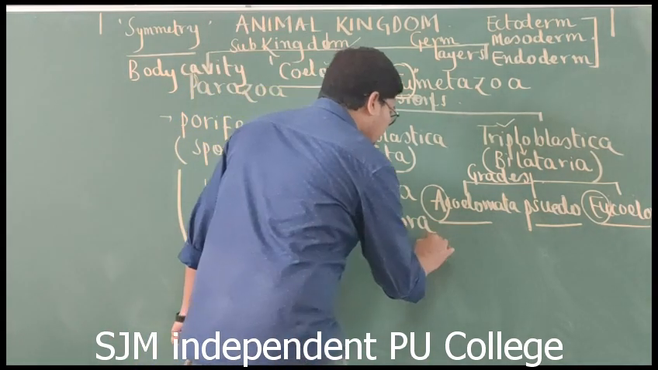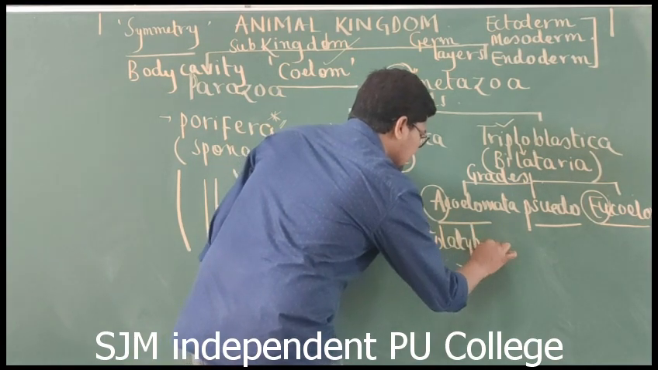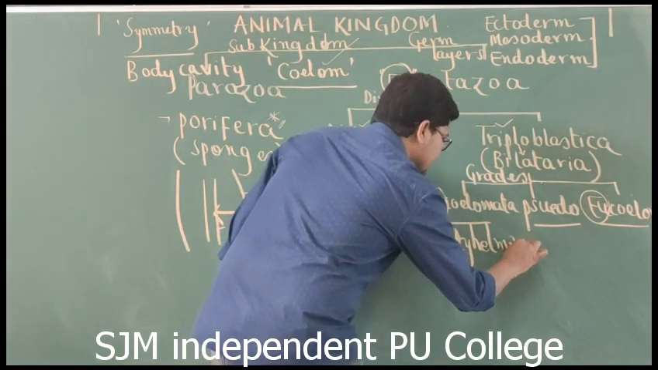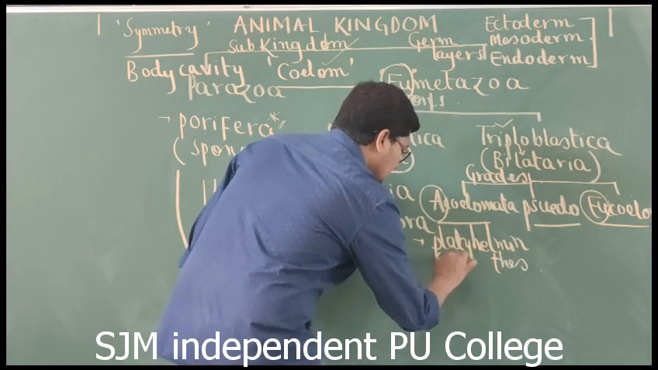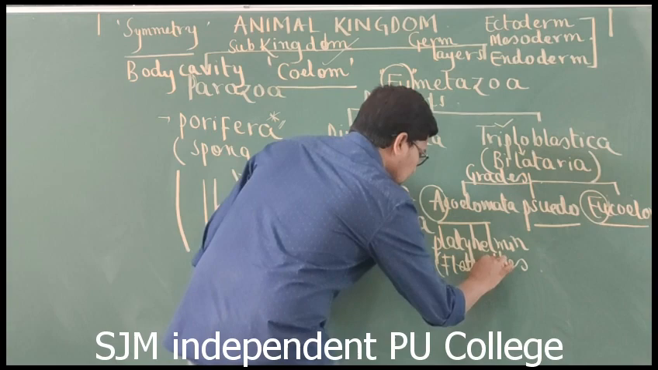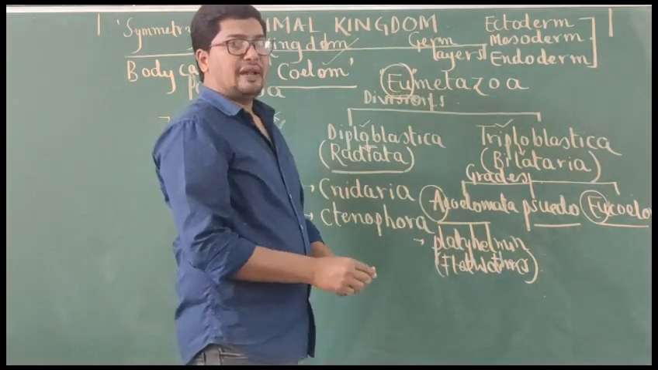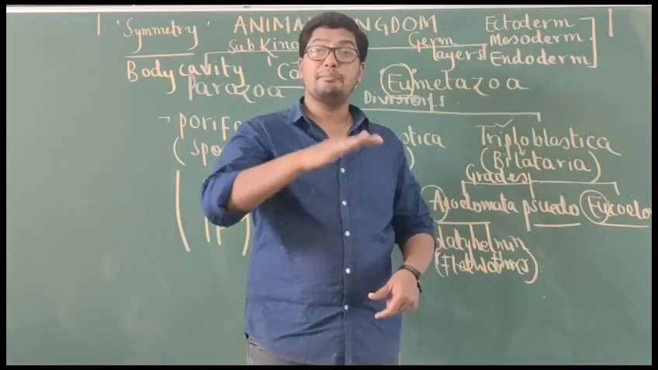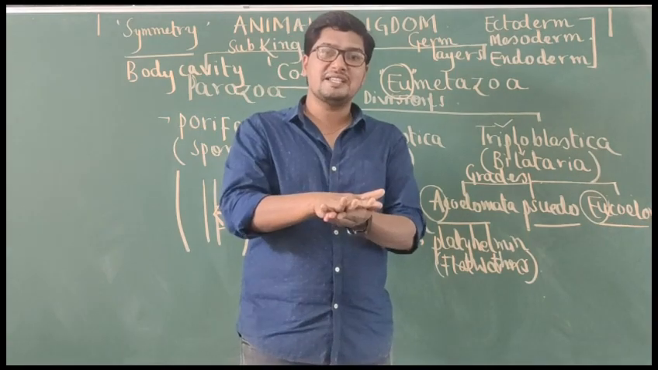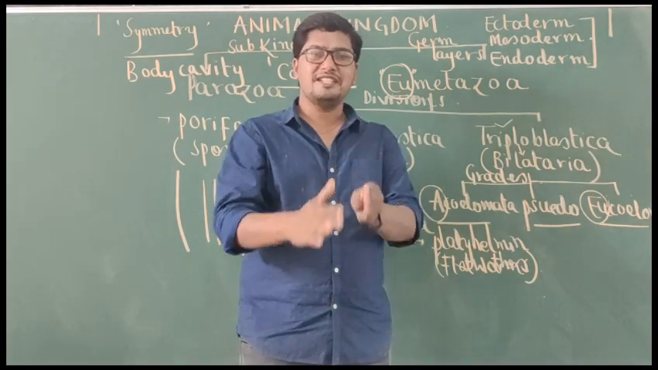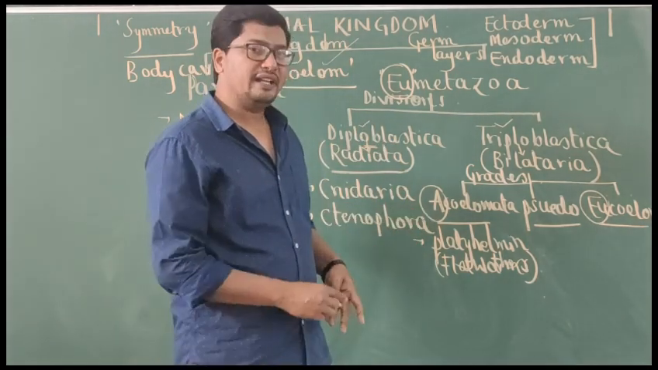Okay. So for acoelomata, only one phylum is the example, that is platyhelminths. They are commonly called flatworms. In platyhelminths, what happens? Bodies are ribbon-like or leaf-like. Bodies are dorsoventrally compressed and flat. So there is no cavity between body wall and gut wall. That's why they are called acoelomate animals.